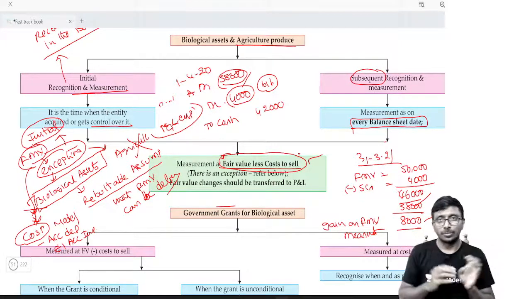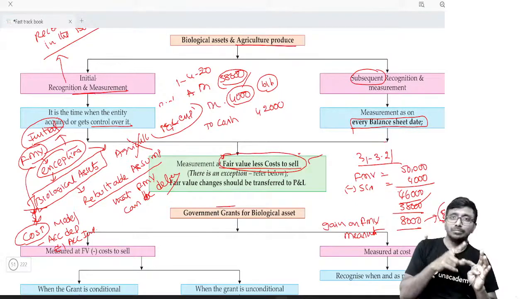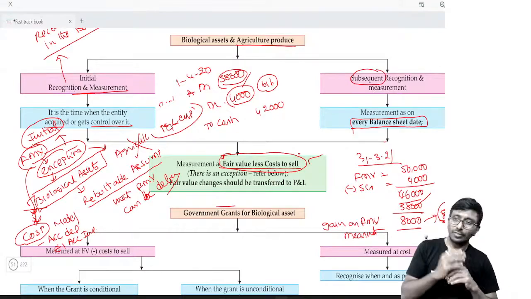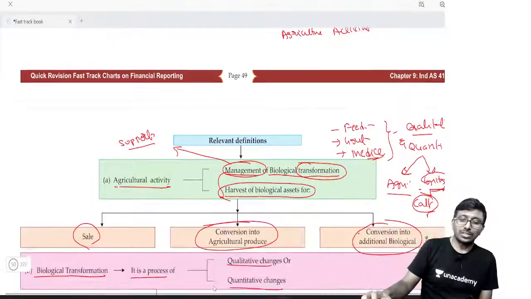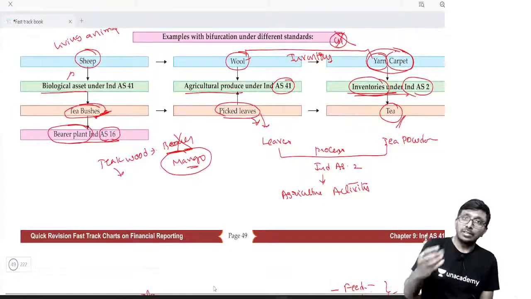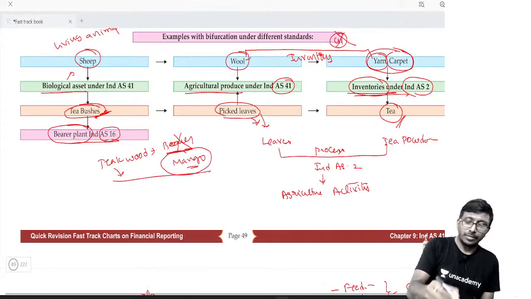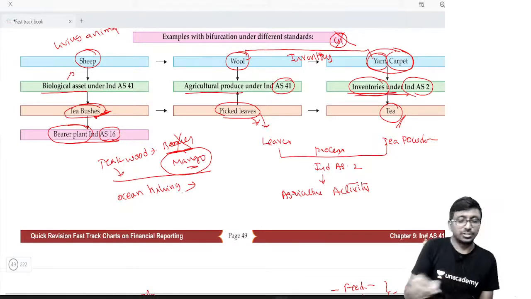So this is about agriculture produce and biological asset related matters. Recently, one question was there in the RTP. Listen carefully: ocean fishing. What is ocean fishing?